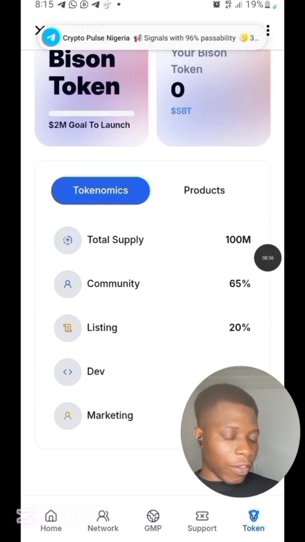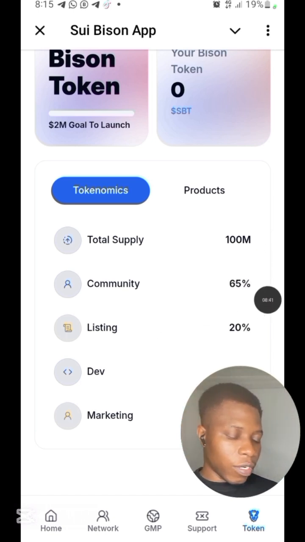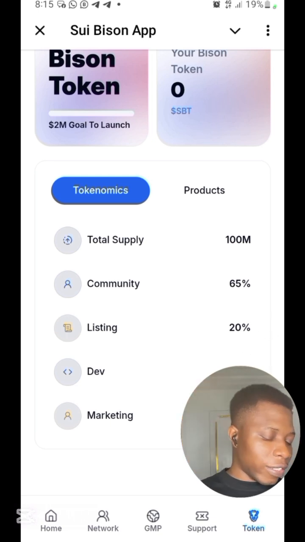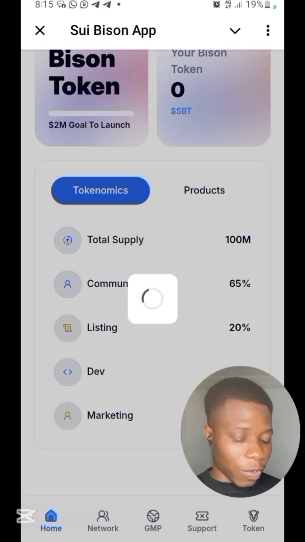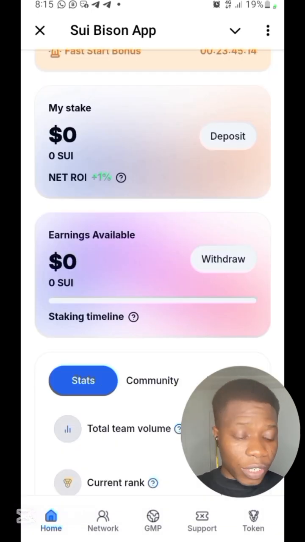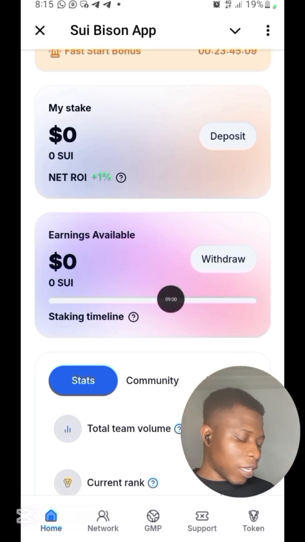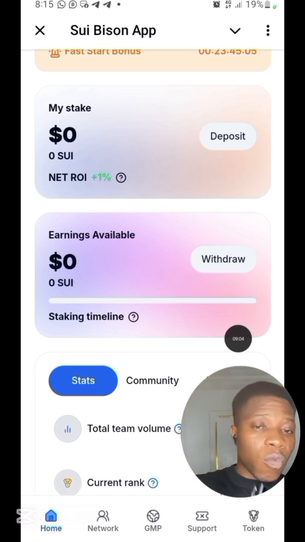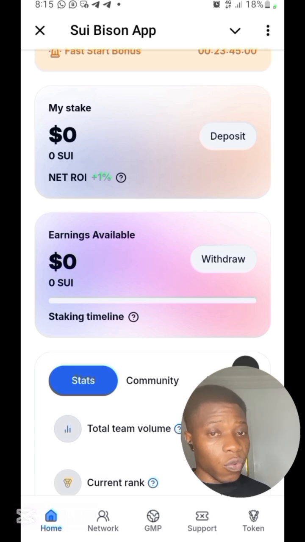All right. You can see the percentage, the total supply is 100 million. The community will take 65%, while listing is 20%, dev is taking 5%, marketing is taking 10%. But that is for that. You don't necessarily need to know so much about that. All you are after is your money that you stake and how much you'll be making. I've already explained that you're going to be making 1 to 4%: 1%, then the next 5 days 1.5%, then the next 5 days 4% till 100 days.